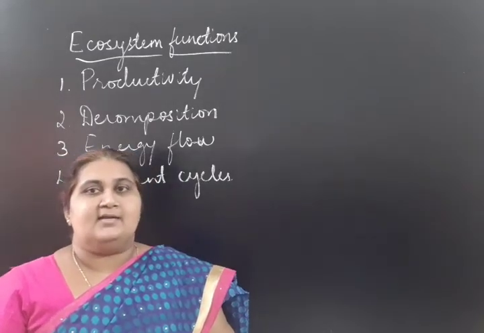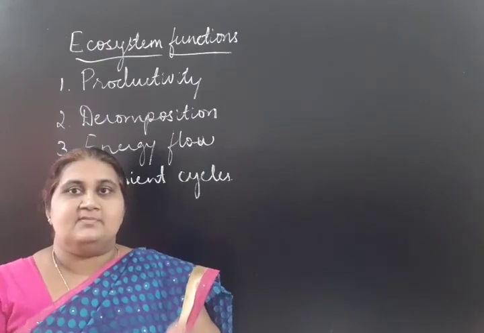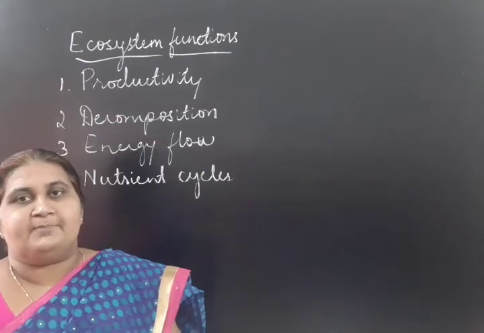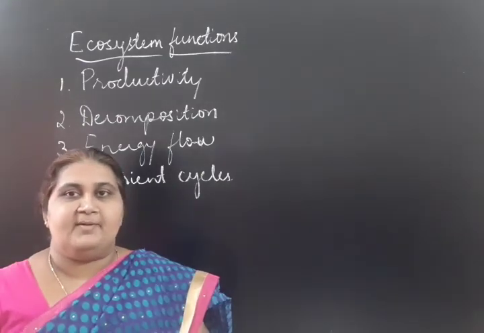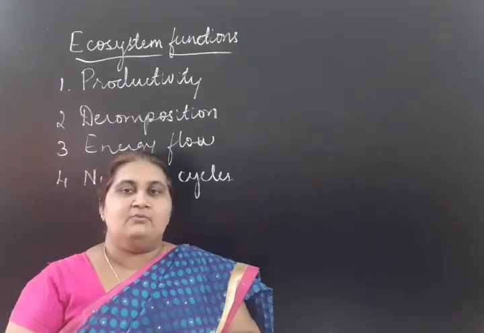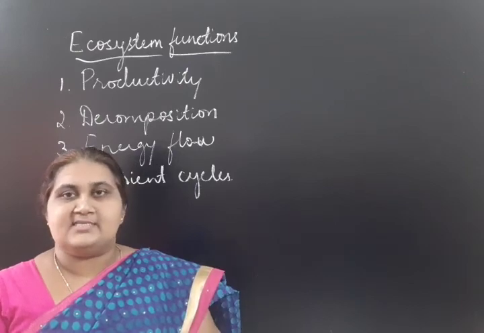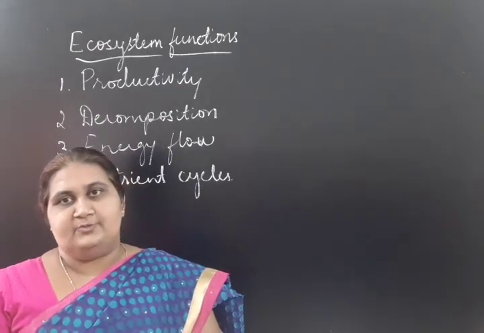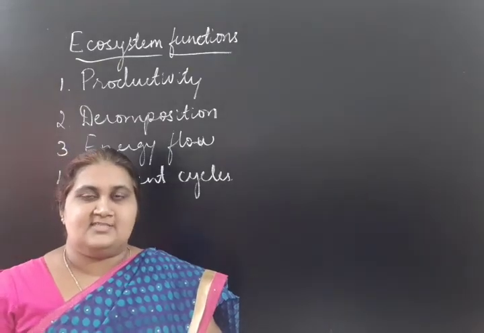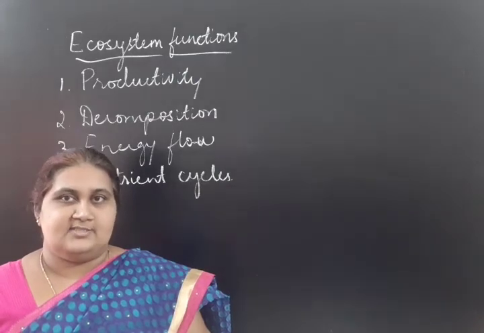So the green plants present within an ecosystem, for example, if you take a forest, the producers, they prepare the food, and the food will be transferred to the other organisms, that is consumers. So the energy which is synthesized by the green plants will be transferred to the consumers.